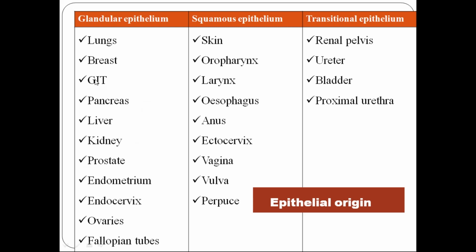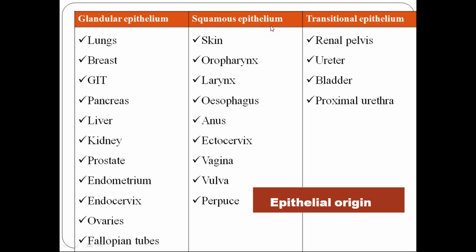And the pancreas, the endocrine and exocrine parts, and the hepatocytes are also of epithelial origin. In the kidney, the proximal convoluted tubules, the distal convoluted tubules, the collecting ducts, the prostate glands, endometrial glands, endocervical glands, ovaries, fallopian tubes. All these are lined by glandular epithelium, and they are all of epithelial origin.